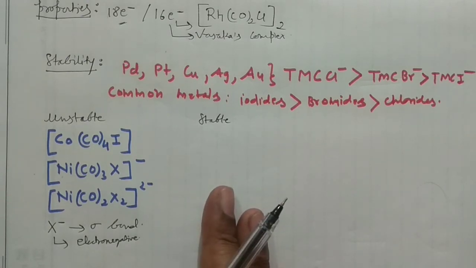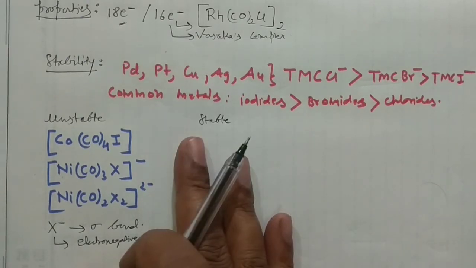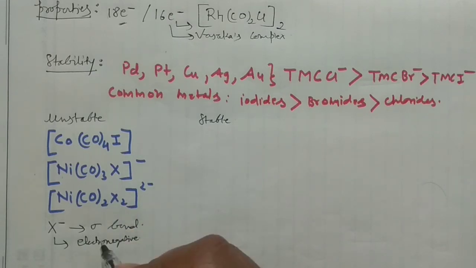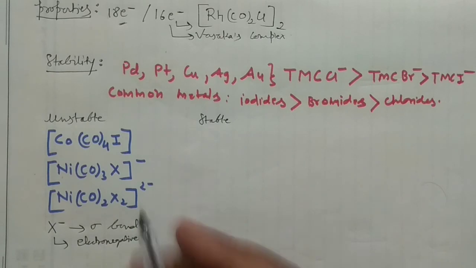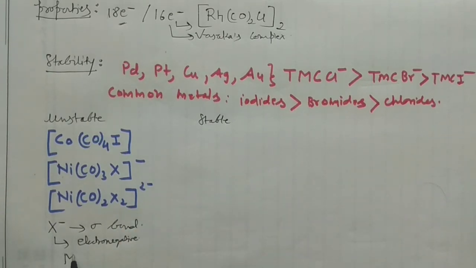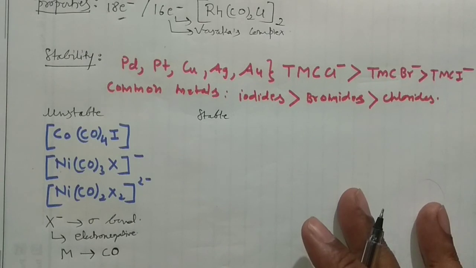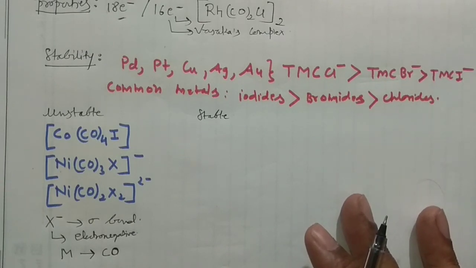You can search in my lecture series. I have explained this thing there. So when back bonding is not there, that means the metal is not giving electron to the carbonyl. When this is not there, that means the complex would be very unstable. This I have explained in one of my earlier lectures.